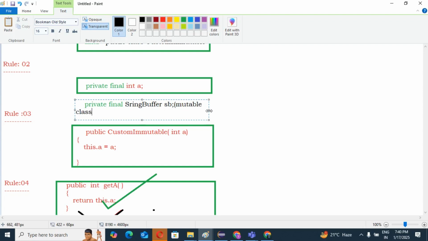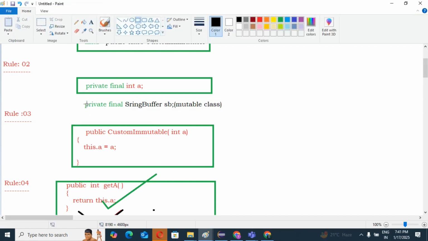Guys, please concentrate. This is also one important concept you should have. Suppose your immutable class contains this mutable class as a variable, then what will happen? In your constructor, you need to pass this object. Yes or no? I am going to explain how. Just concentrate here.